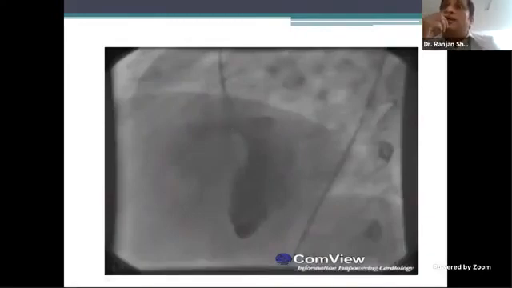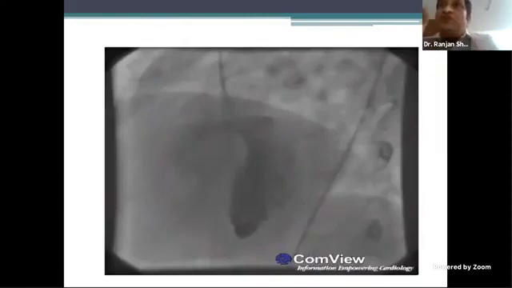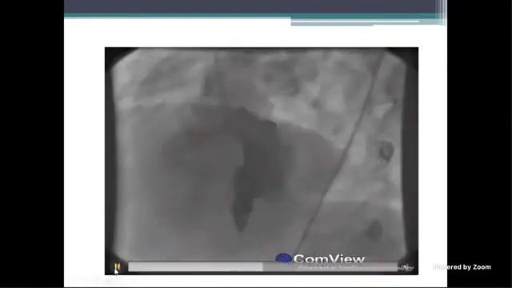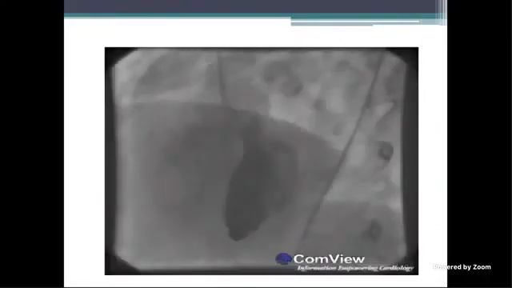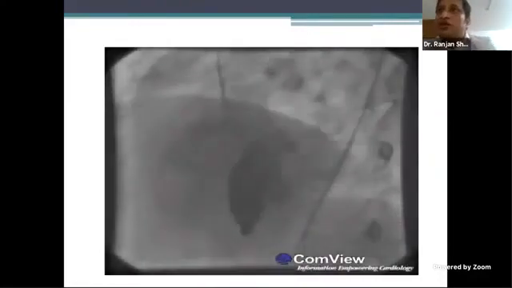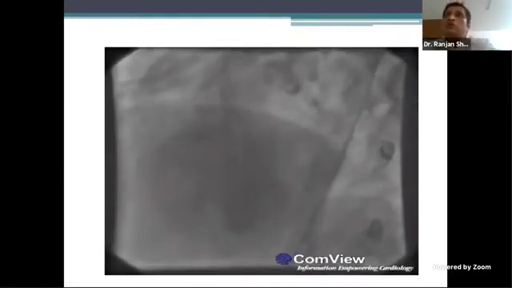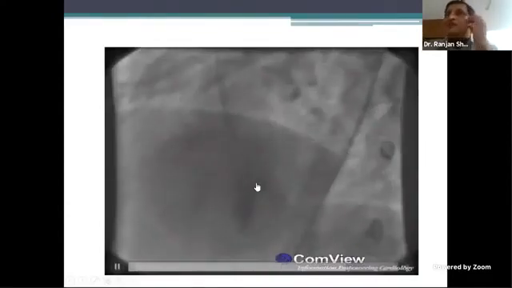And if it is inlet, what is the view and what is the jet? Direction of the jet and the view. So direction will be downwards. If it is inlet, it will tap the opposite RV wall. It's straight, this is downward. And which is the view, Smarak? Yes, it's a level 45, so-called 4-chamber view. If it is a gerbode or if it is inlet, you need a 4-chamber view, which is a level 45 and cranial 45. So in that you can see all 4 chambers: RA will be here, RV will be here, LA will be here, LV will be here.